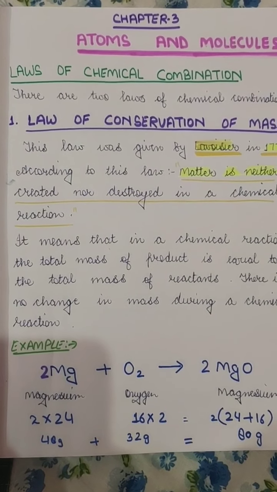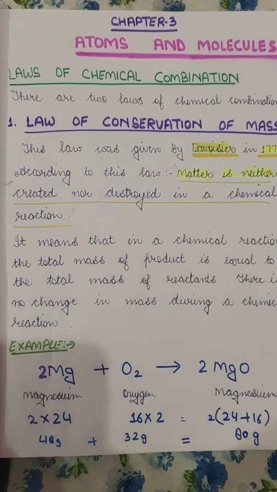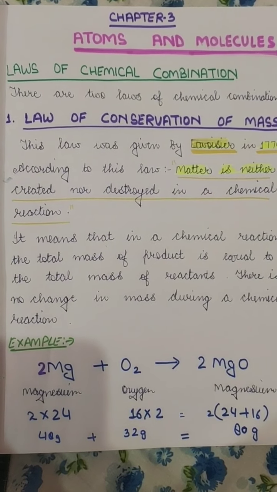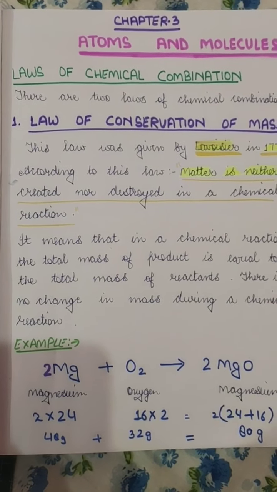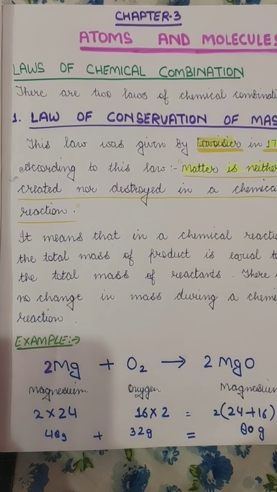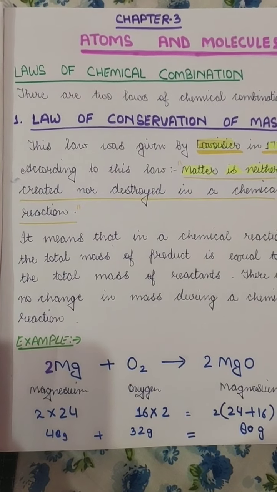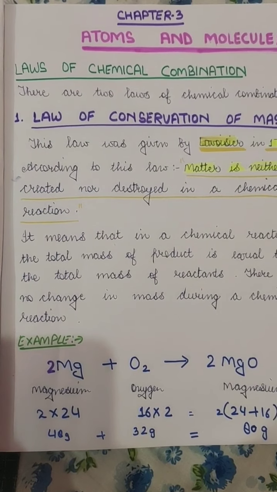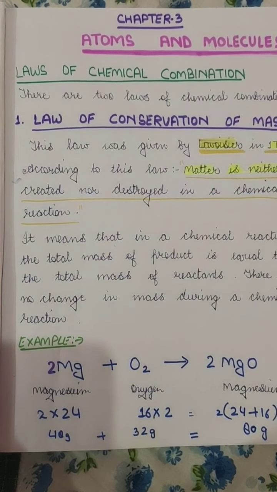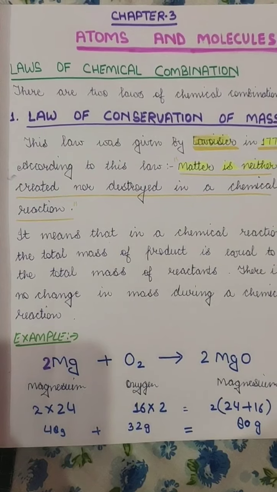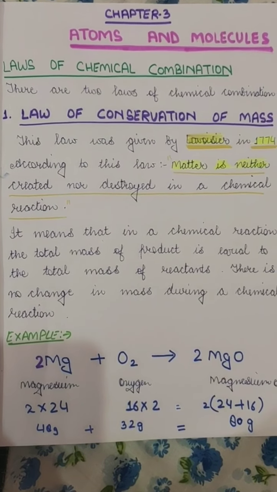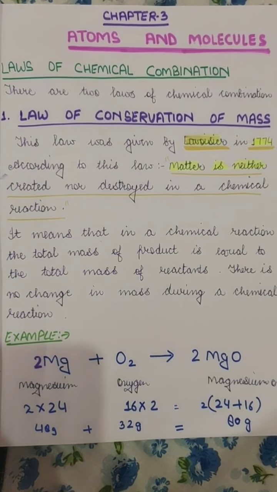So whenever two different atoms combine, they form a molecule, and when this combination occurs, it forms a reaction. In any chemical reaction, there are certain rules which are observed. From these observations, laws have been formed, which are called the laws of chemical combinations. There are two laws of chemical combinations. Number one is the law of conservation of mass.